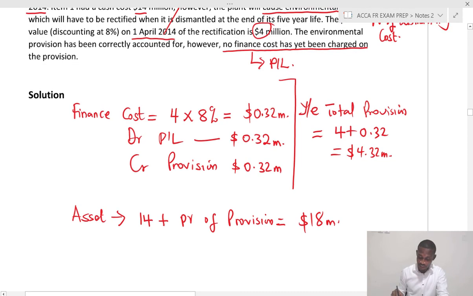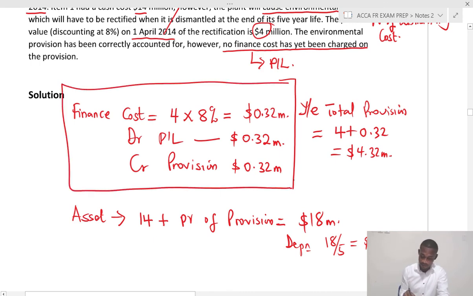So the related depreciation on this asset would have been 18 over 5 per annum, that is 18 divided by 5, which would be 3.6 million. But from the requirement, we are interested in the finance cost, which has not been accounted for in the year.